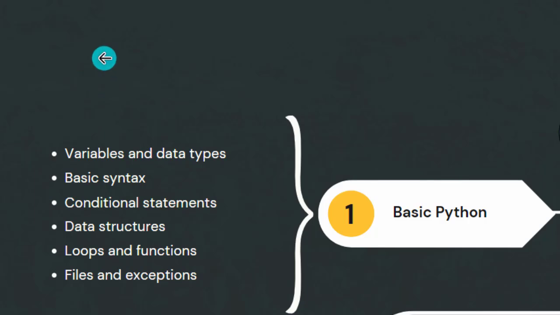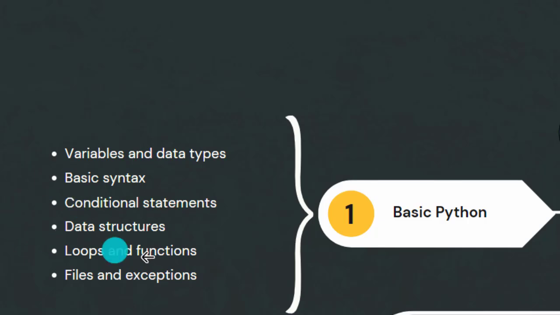Then after if else you will jump into data structures. You need to understand the 4 basic data structures that Python has: list, dictionary, tuple, and set. You need to understand these 4 concepts. If it comes to, for example, linked lists and those advanced things, you don't need them. You just need to understand list, dictionary, set, and tuple. You only need those 4 data structures in Python.